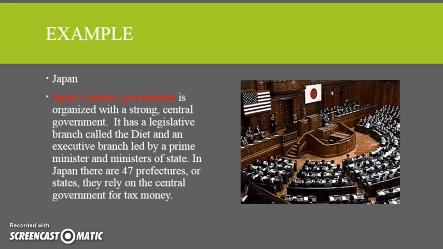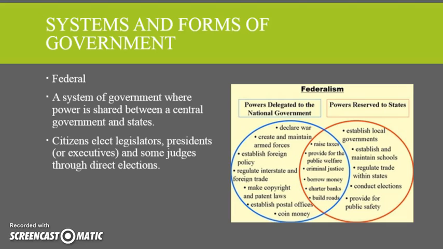Japan is a prime example of a unitary system. It has a strong centralized government, but it is a democracy. They have a legislative branch called the Diet, and there's also an executive branch with a prime minister and the ministers of states. In Japan, there are 47 different prefectures, what they call their version of a state. Those states, though, are basically powerless, and they rely on the central government to provide them with tax dollars.